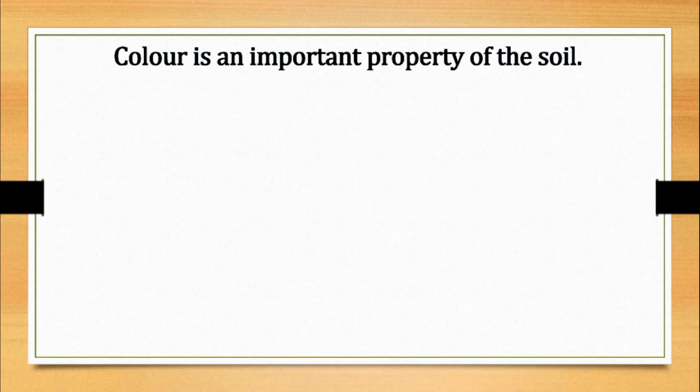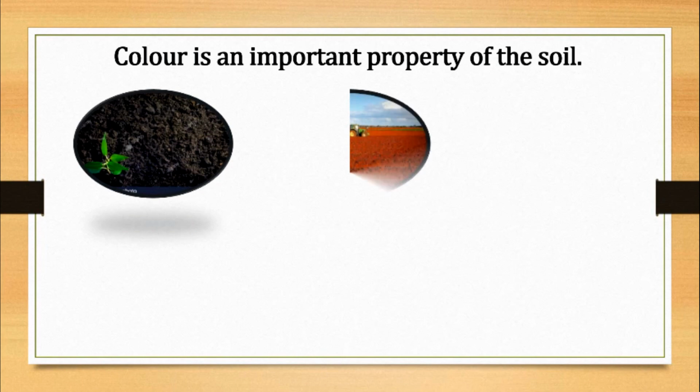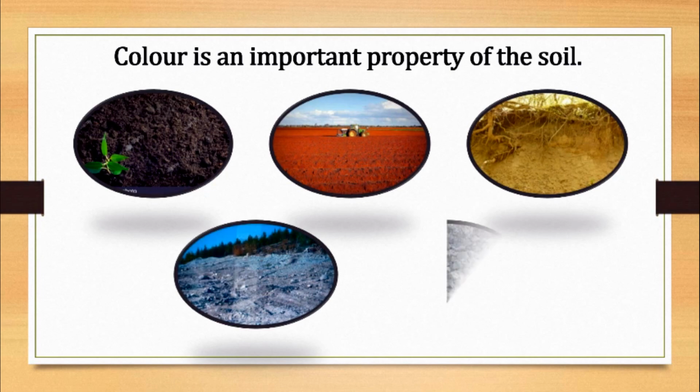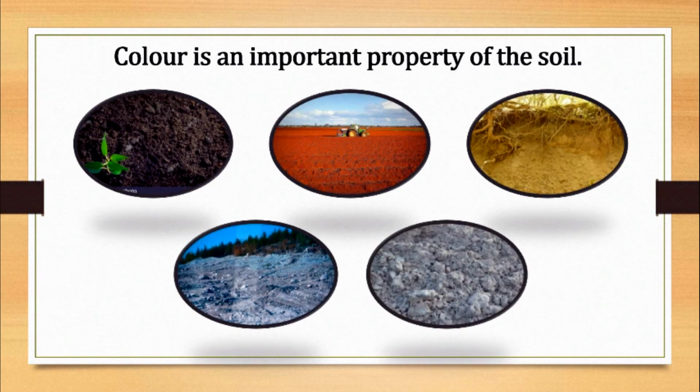Children, color is an important property of the soil. The soil gets its color as a result of several processes. The color of the soil near land surface is darker than the color of the lower layer. Soil may be of different colors such as black, red, copper, yellow, grey. The properties of the soil such as its fertility, drainage of water, capacity to hold water become clear from its color. Okay, so color is a very important property of the soil.